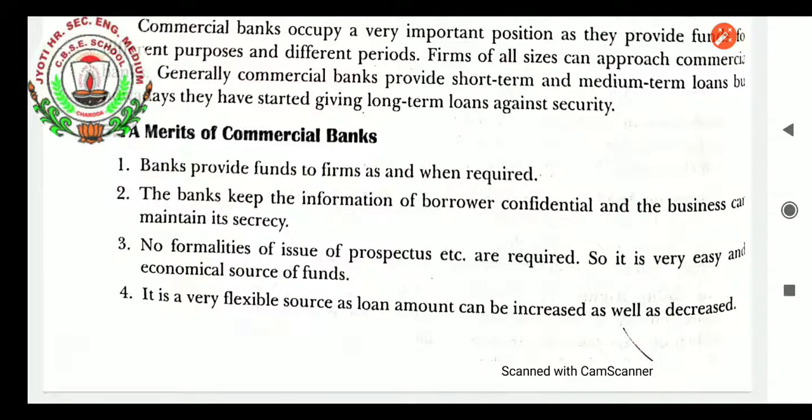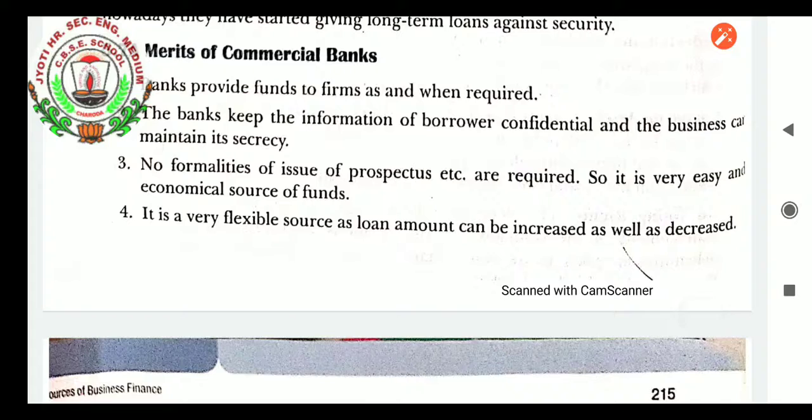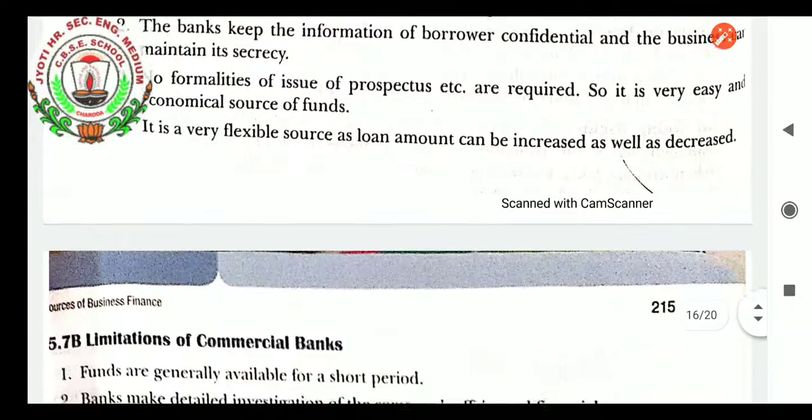No formalities such as issue of prospectus etc. are required if the business people want to raise capital by taking a loan from the commercial bank. So it is a very easy and economical source of fund. Not so easy, but as easy as compared to shares and debentures. It is a very flexible source, as the loan amount can be increased as well as decreased.